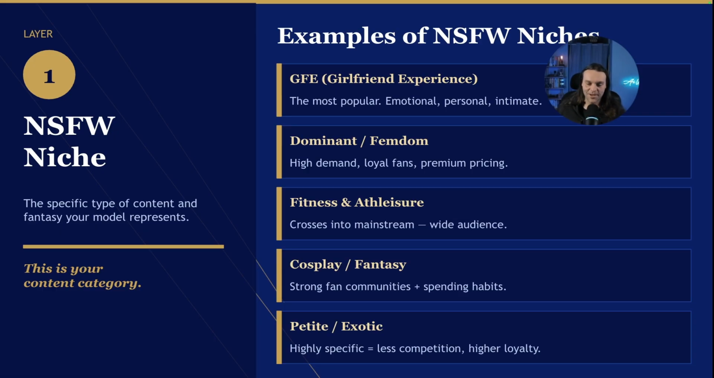And again, these are examples of them. These are specific things. Maybe she's petite, maybe she's tall, maybe she's a big girl. These are basically just not safe for work niches specifically. And again, I'm going to show you in a moment how to find these. Don't worry. Stick around, more to come.